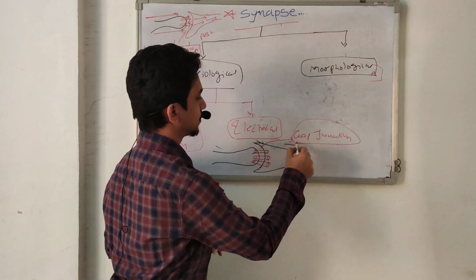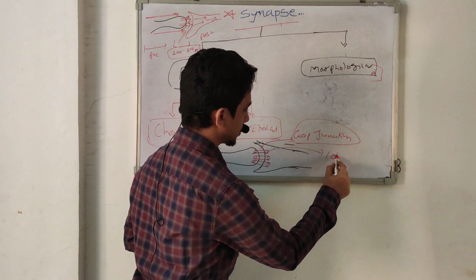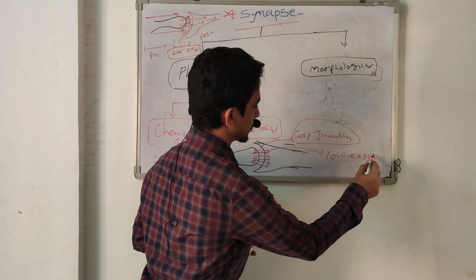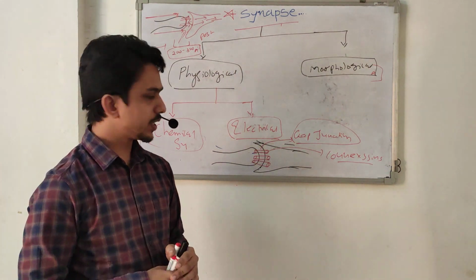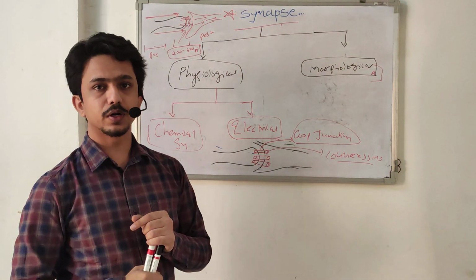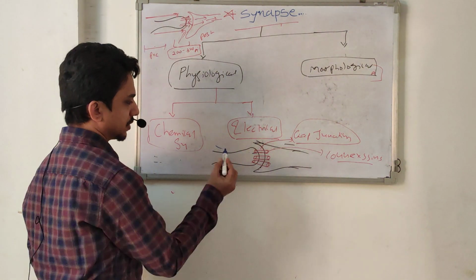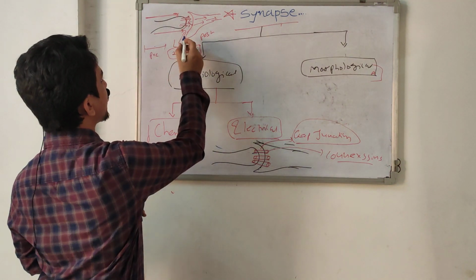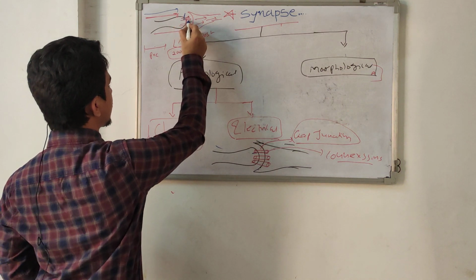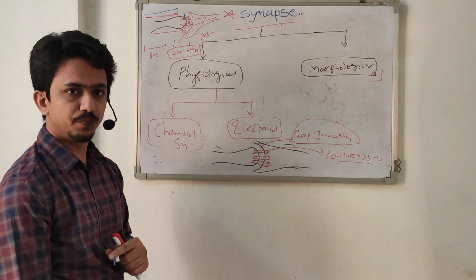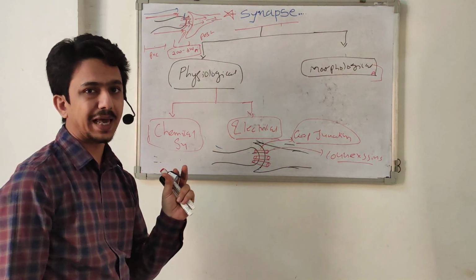or electrical synapse. This type of connection is called a connexon. There are thousands of connections between two neurons. So what is the advantage of this type of connection? They are responsible for fast conduction, because in a chemical synapse the electrical current reaches the terminals and is converted into chemical energy, and then again converted into electrical energy. So they show some delay. They show some synaptic delay.